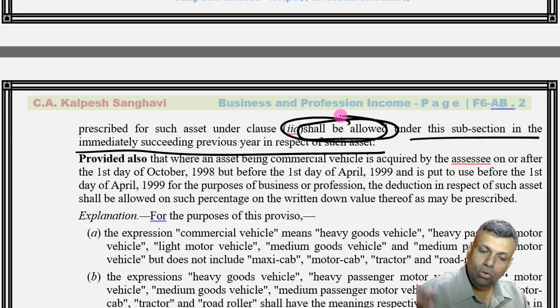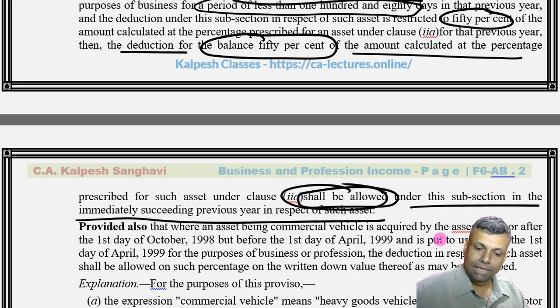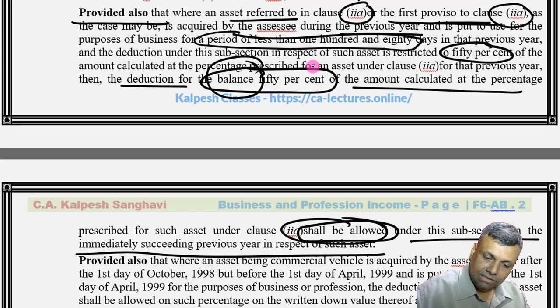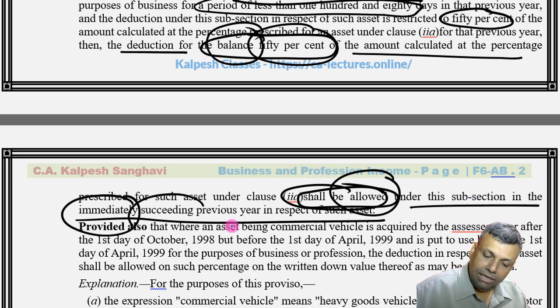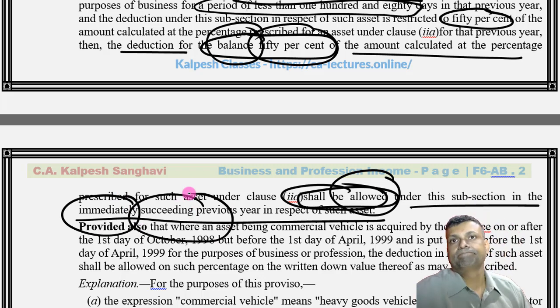The balance 50% shall be allowed under this clause in the immediately succeeding previous year.